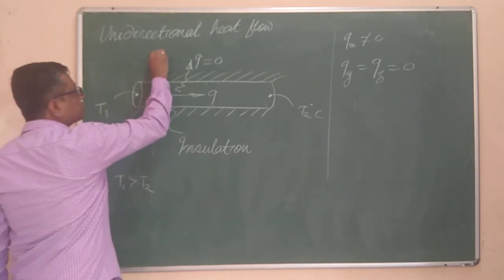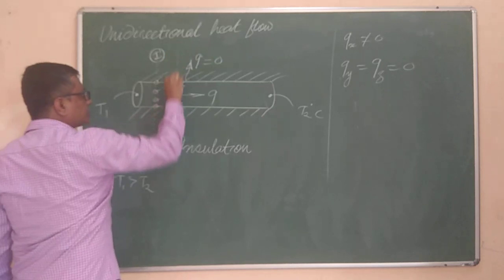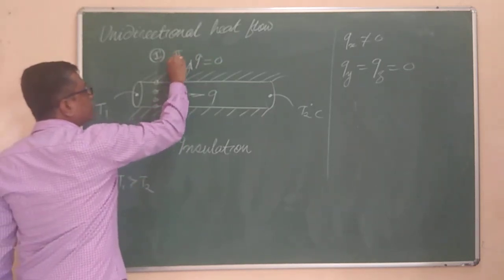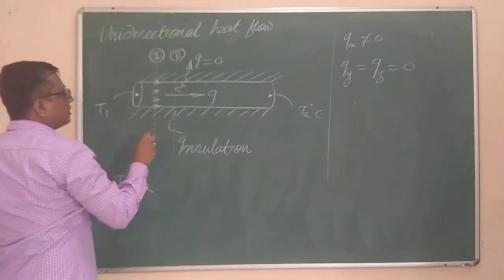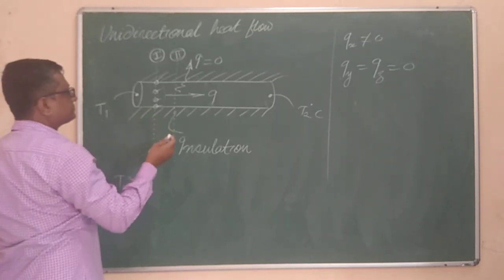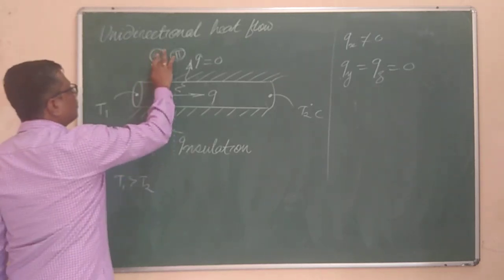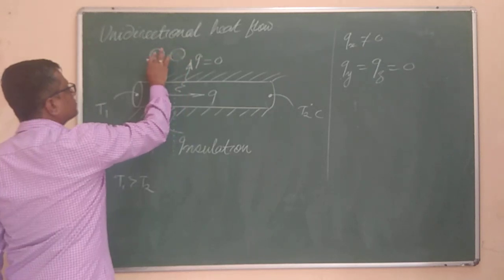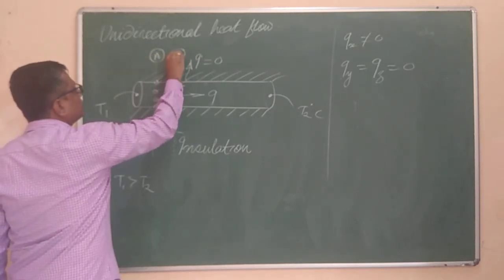Now this is section number 1. But if I take another section, section 2 over here, 1 and 2 we have already taken, so let us take section A and section B over here.